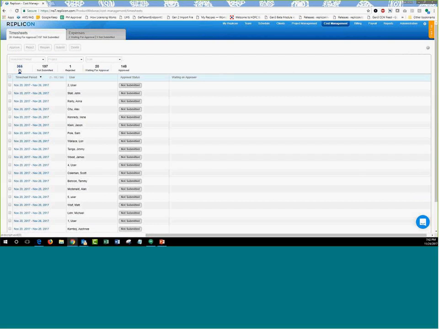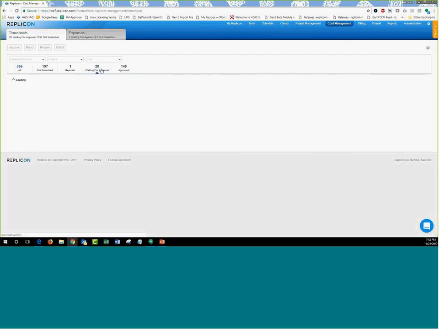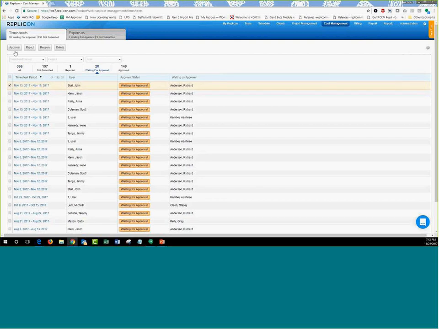You can force approve or force reject the timesheets by just going over here, checking the box, and the buttons will be activated for you to take those actions. But you have to have the cost manager permission in order to do that. Plus, your permission should have given you the access to approve or reject the timesheets in the system. What allows you to do that is the billing manager role.